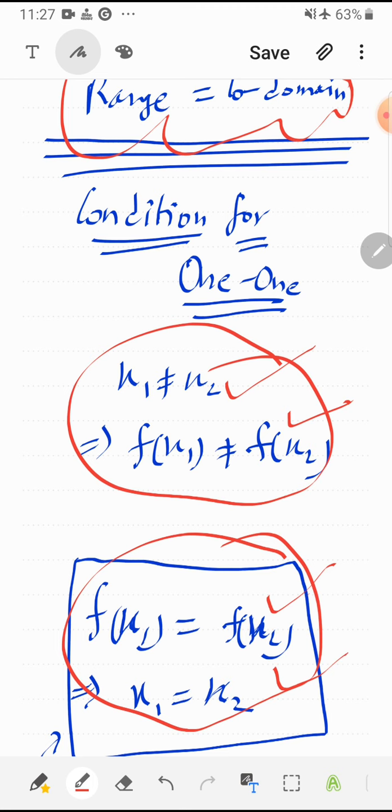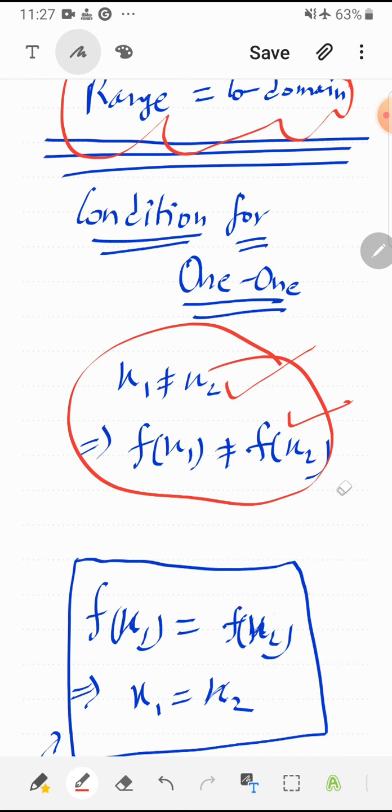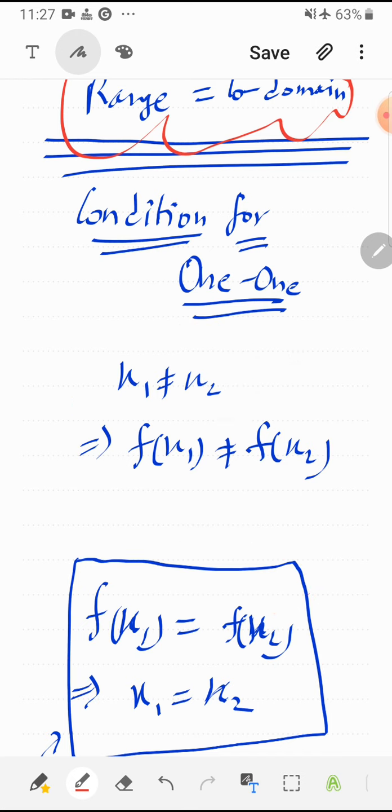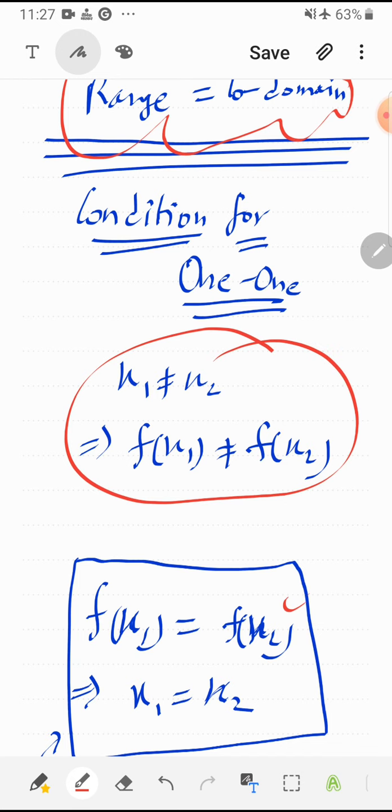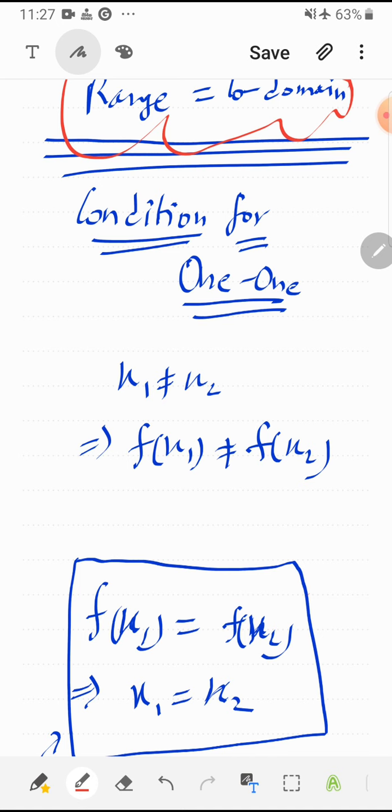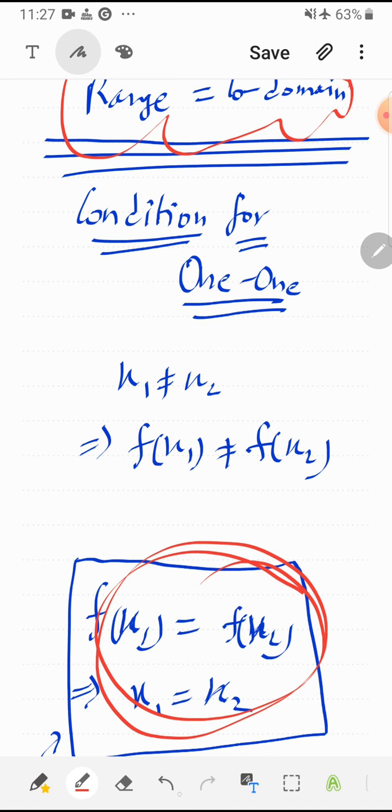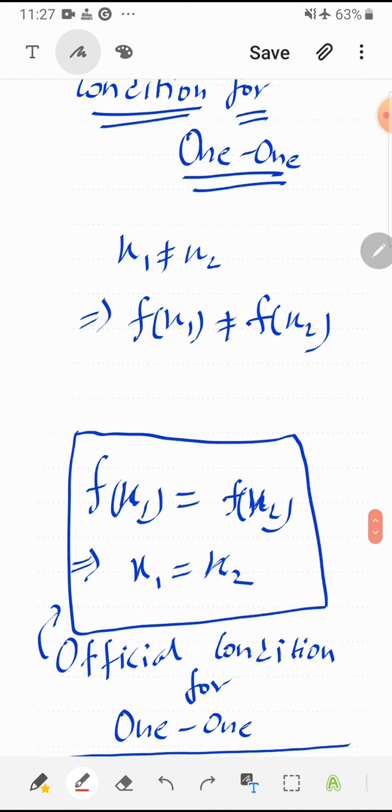So we can understand that both pairs of statements are giving the same message. So instead of proving something not equal, we are proving something equal in case of 1-1.